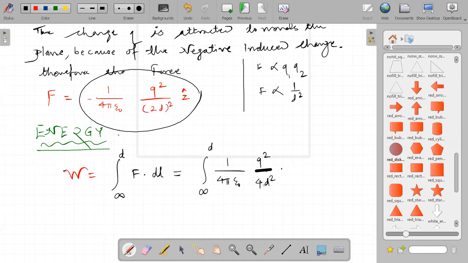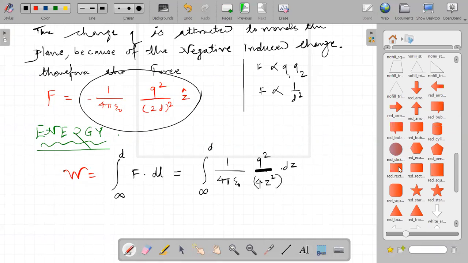Here we will take integration. Dear student, your particle is along which axis? Z. So here you should write z square and dz.